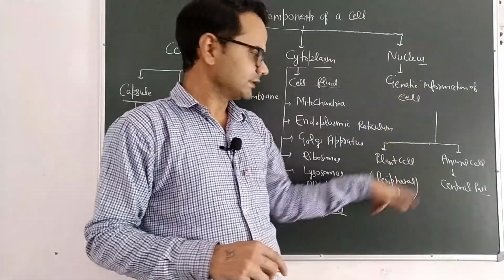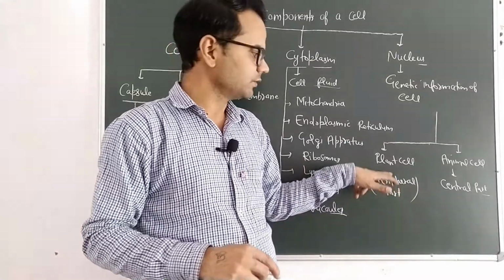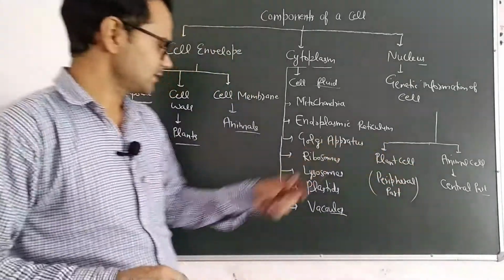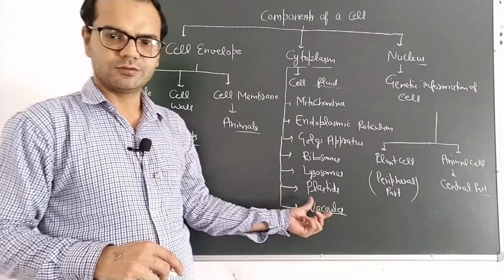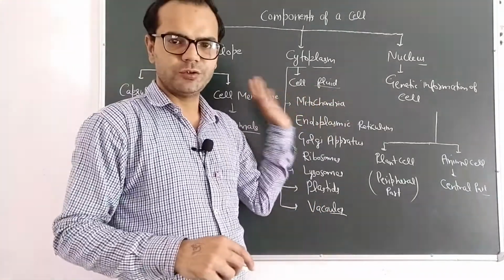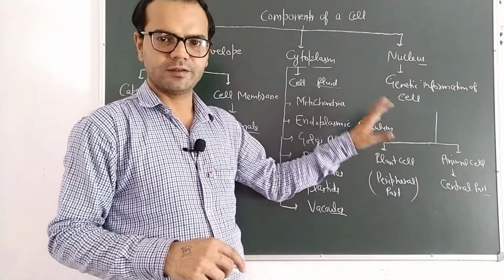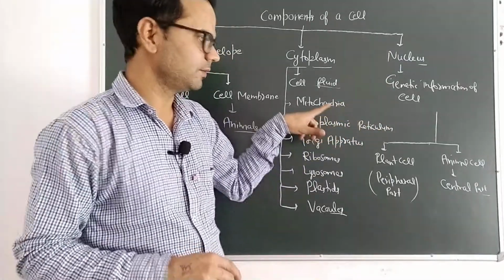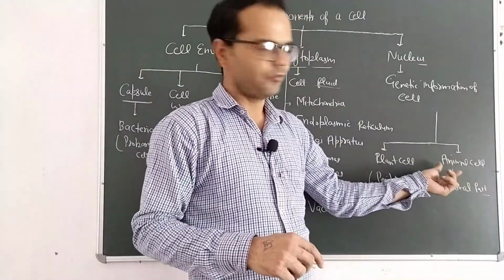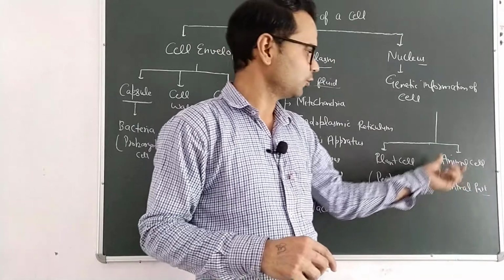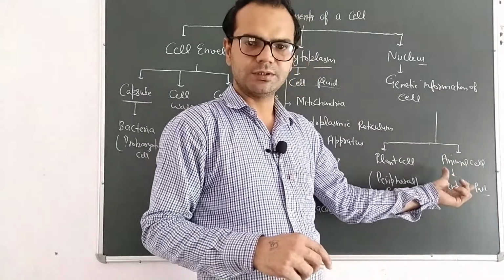In plant cells, the nucleus is present at the peripheral part. Why? Because plant cells contain a large sized vacuole. So due to the presence of a large vacuole, the nucleus is pushed towards the periphery, at the boundary part. But in animal cells, there is no vacuole or there is a small vacuole. So the nucleus is present at a centralized part.